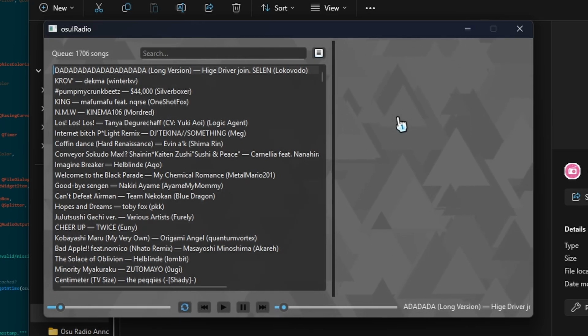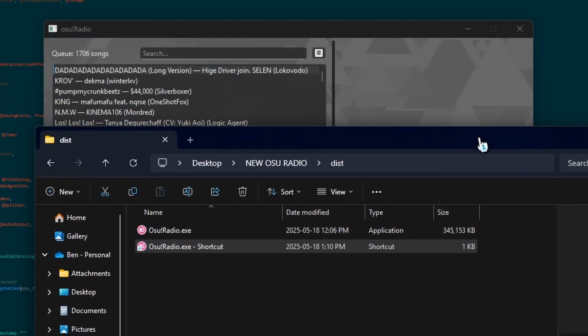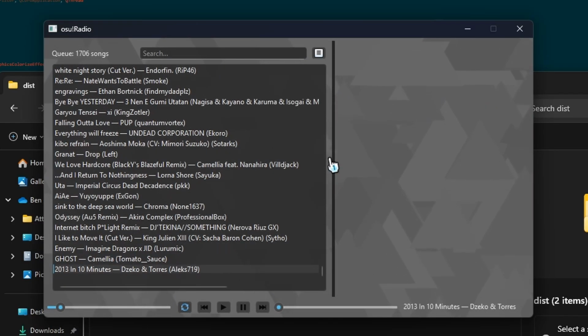Okay, so let me explain why there will be false positives. On your keyboard, you might have something like play song, pause song, skip to next song, skip back a song. I wanted to integrate that with this entire application, but in order to do that, I need to be watching for those specific keystrokes, because I want to be able to do it outside of the application when it's not focused, and that's a whole thing. You can start and pause songs with your keys if you have those. You can also skip ahead, go to the bottom, you know, all the different songs.